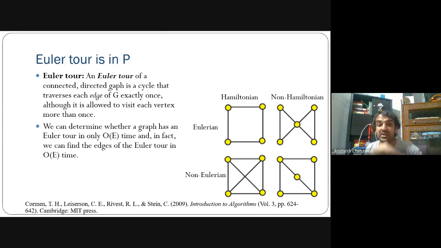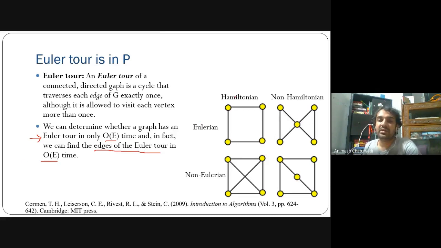You have to traverse all the edges, and you can visit the vertices such that you can visit the same vertex again. It doesn't matter whether you visit the vertex once or twice, you can keep on visiting again and again. Thus you can write an algorithm to find the Euler path, the Euler tour, in order of E, and you can also find the edges that could be part of the Euler tour in order of E time.